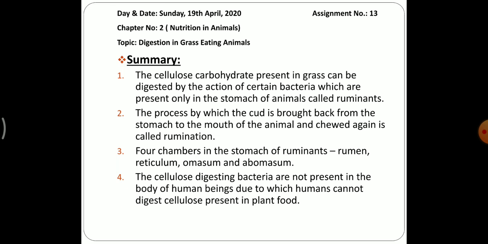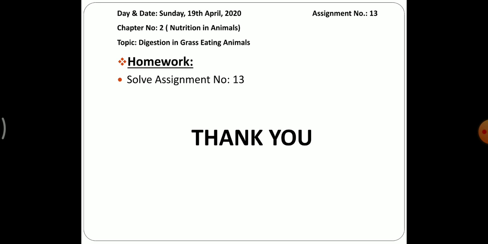I hope that by this session you will be able to draw a diagram of the four chambers of the stomach of ruminant animals. Revise and practice the diagram of this ruminant stomach again and again, at least 2 times in your notebook, so that you will be perfect in drawing. Then at last, I want to discuss our homework. You have to solve your assignment number 13 in your notebook very neatly. If diagrams are given, draw them very neatly and label the parts.